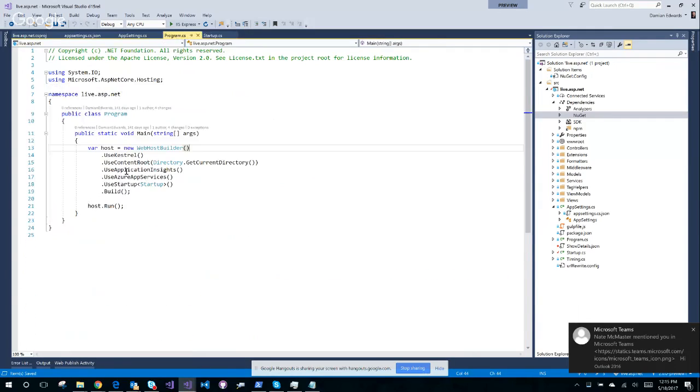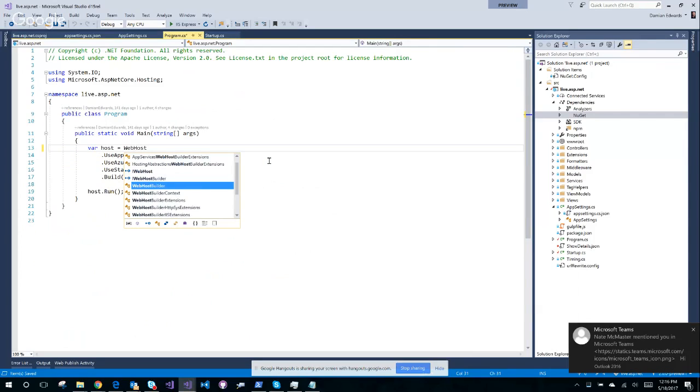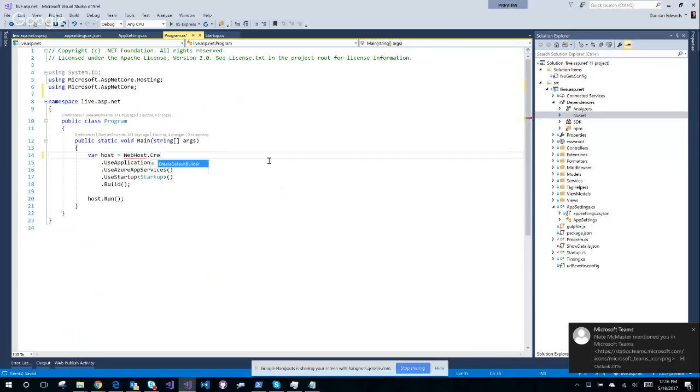Go back now to my program main, and we'll update all this to look like the new stuff. So I can now get rid of all this and do web host create default builder. That'll default to Kestrel, default my logging, it'll default my configuration. I still want to use App Insights explicitly. I still want to use Azure App Services. Okay, so that's much simpler.